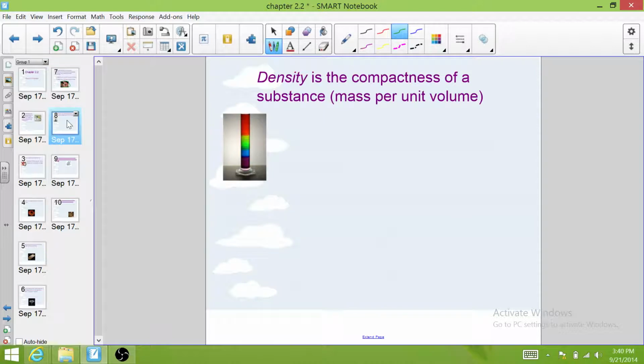And finally, density is the compactness of a substance. And we've talked about density quite a bit.